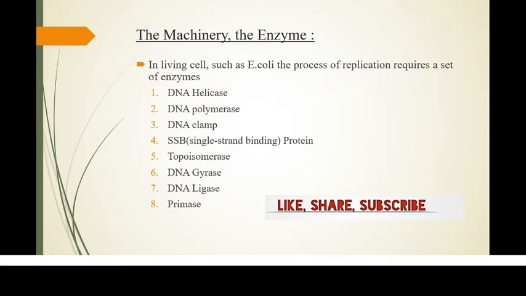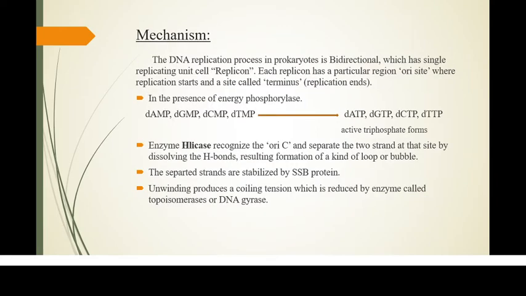Topoisomerase. These topoisomerases relax the DNA from its supercoiling nature. DNA gyrase. DNA gyrase relieves the strain of unwinding. DNA ligase. DNA ligase joins the Okazaki fragments of the lagging strand. Primase. It provides a starting point of RNA for the DNA polymerase of replication.